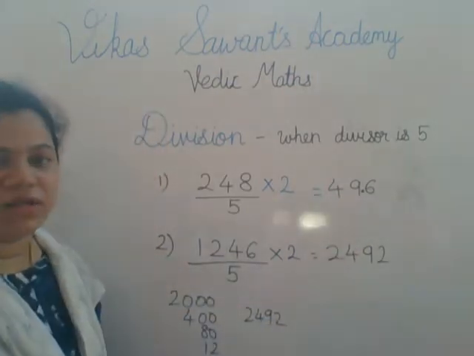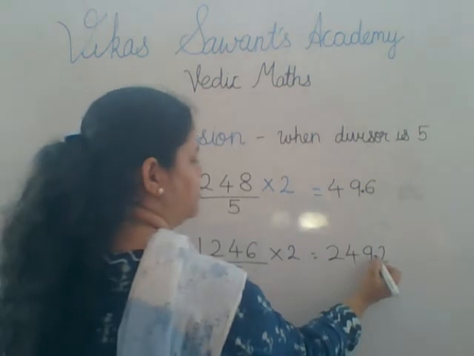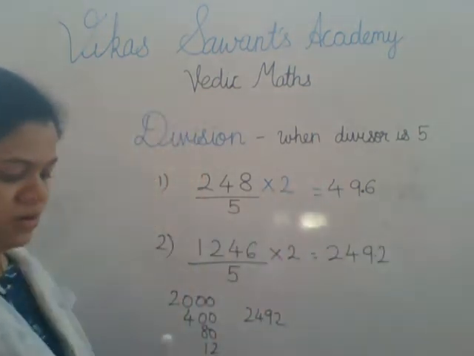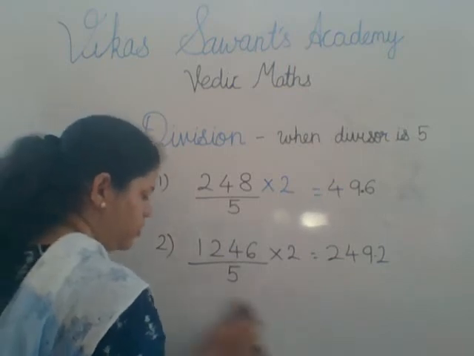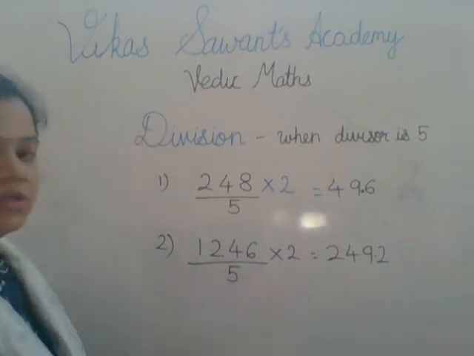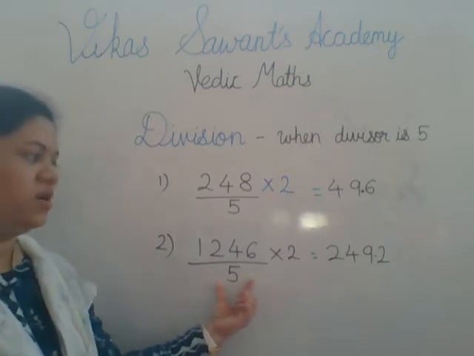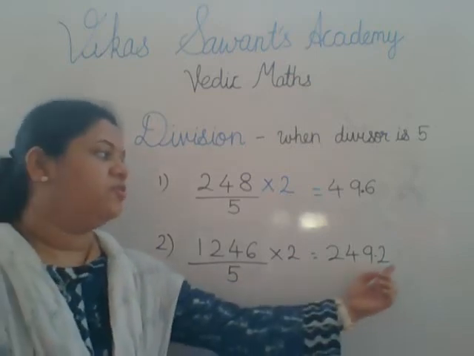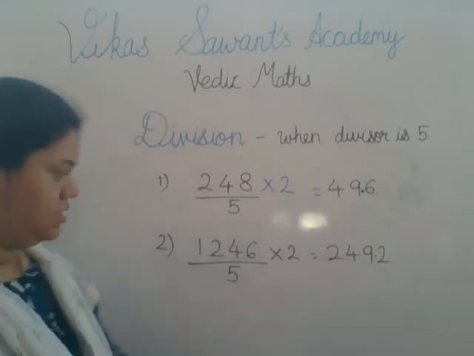And where do we give the decimal point? From the right-hand side, after one number, because we are having only 5 in the denominator. Only a one-digit number in the denominator, so we should give the decimal point from the right-hand side after one digit.